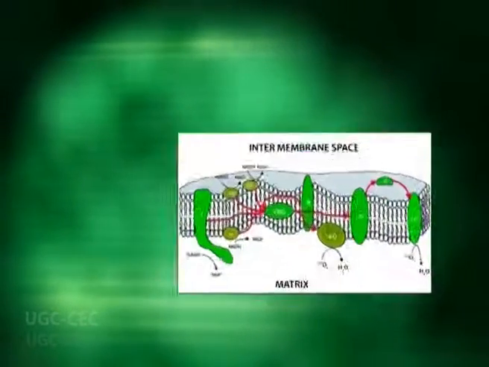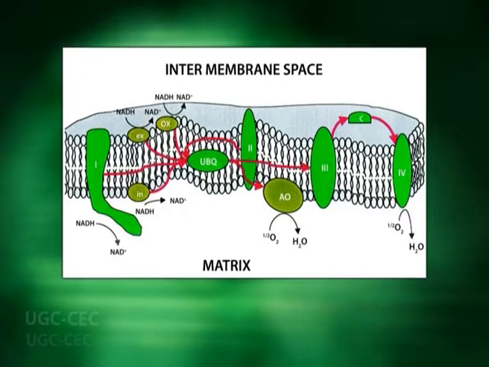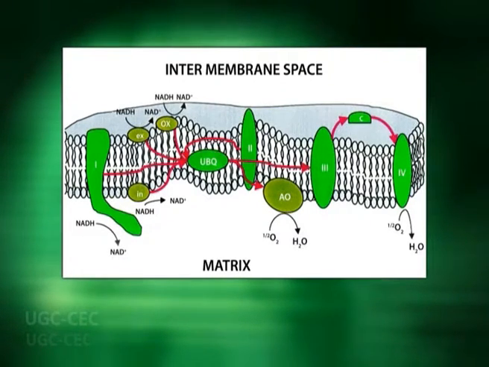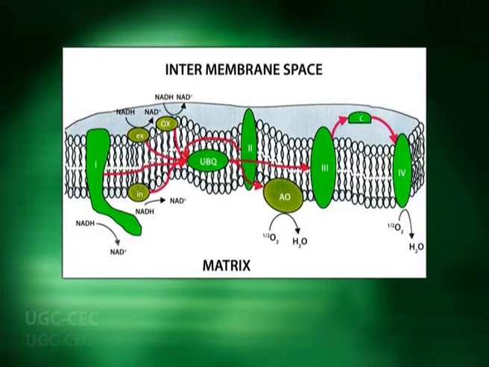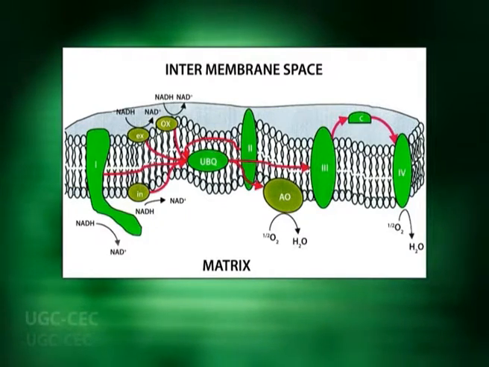Therefore, this alternative oxidase bypasses all cytochromes, complex 3, cytochrome c, complex 4 of electron transport chain, and thus also the 2 proton translocation sites.